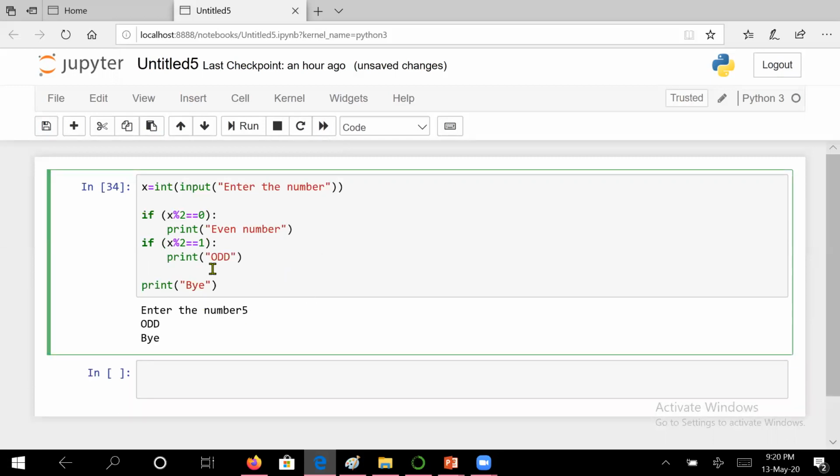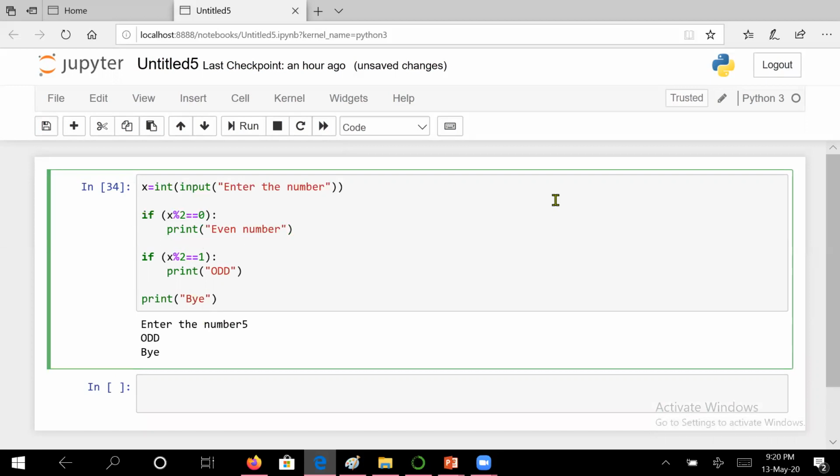Now you see the efficiency or optimization of this code. If it is 0, then it will print even number. Then we need not check whether it is equal to 1 or not, right? So this is unwanted here, because it is not optimized. Optimization is avoiding the execution of some statements. So if such a case is there, then you will use else.